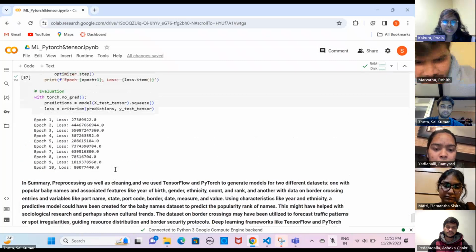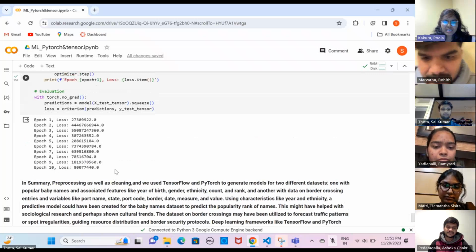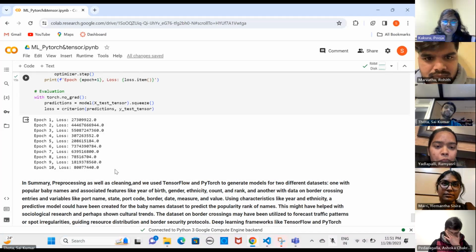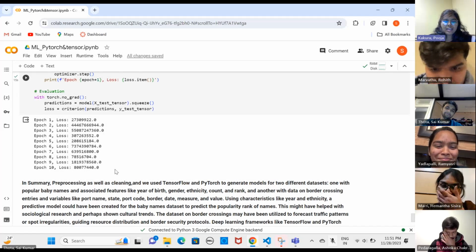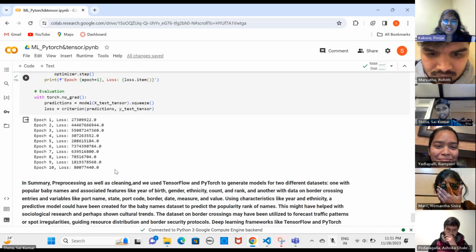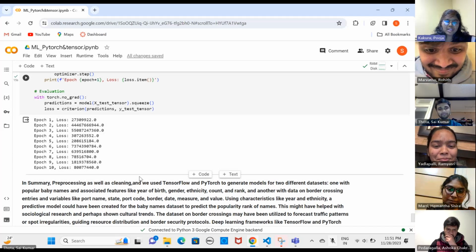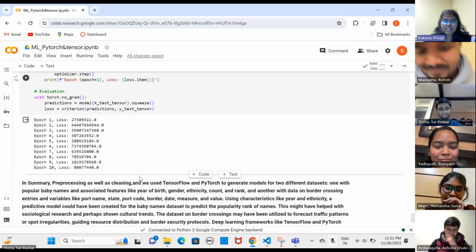In summary, with preprocessing as well as cleaning, we used TensorFlow and PyTorch to generate models for two different datasets: one with popular baby names and associated features like year of birth, gender, ethnicity, count, and rank, and another with border crossing entries and variables like port name, state, port code, border, date, measure, and value.